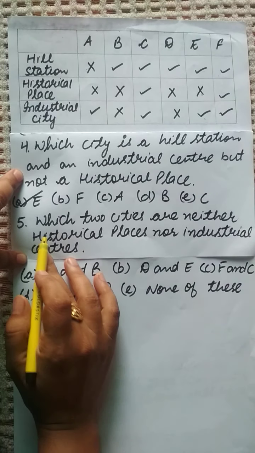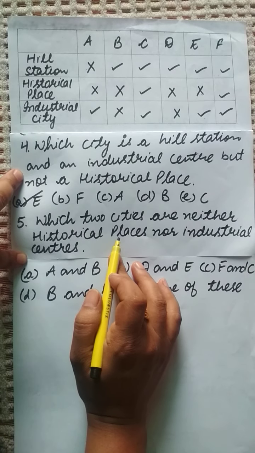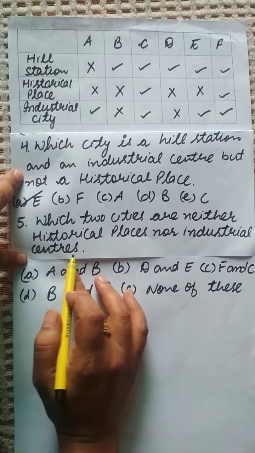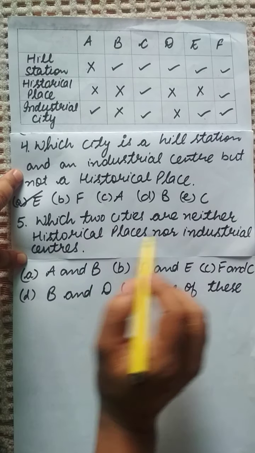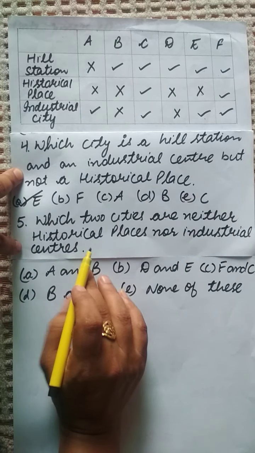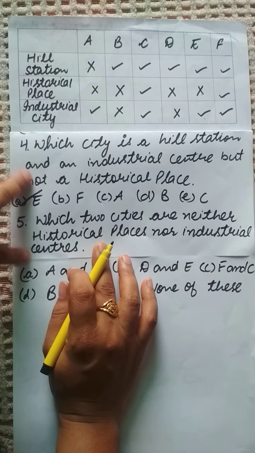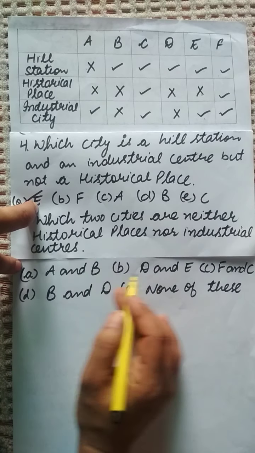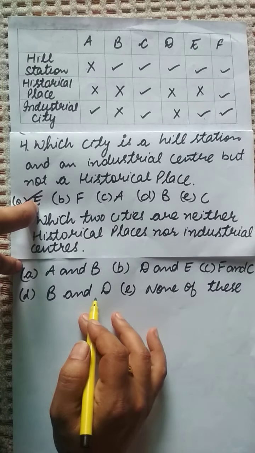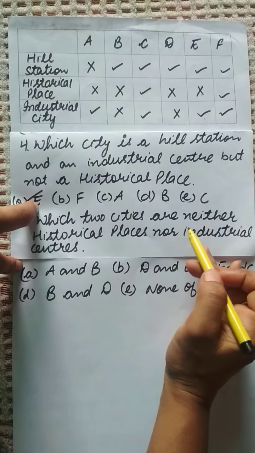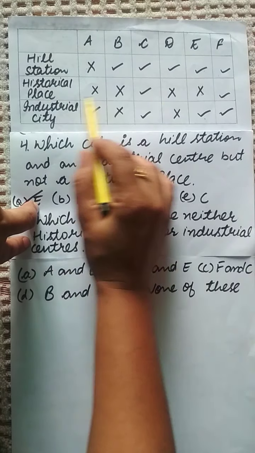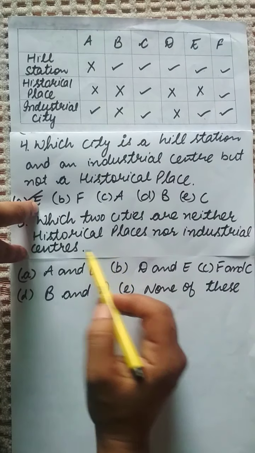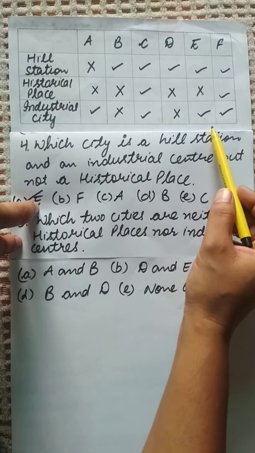Question number 5. Which two cities are neither historical places nor industrial centers? Now we are to find out from the given options which two cities are neither historical nor industrial. Now see the options. Options are A and B, D and E, F and C, B and D. See from the table the cities which are neither historical places, from the historical places column and the industrial centers column.